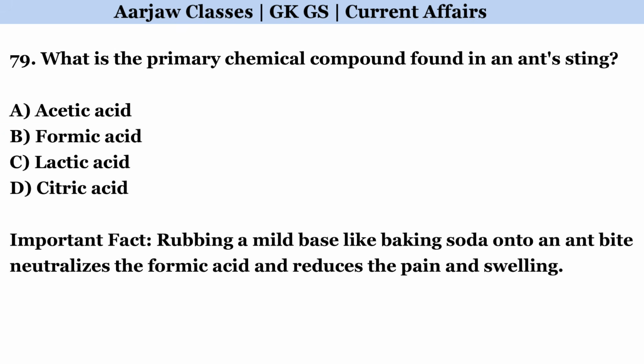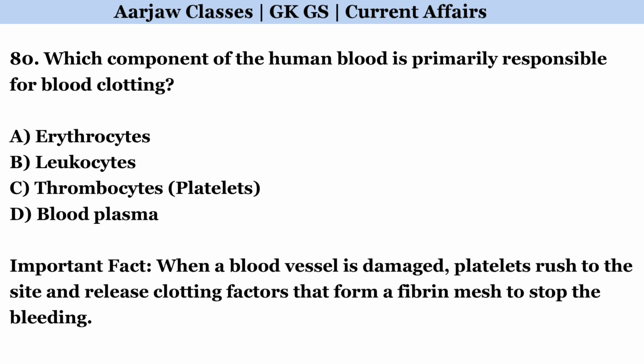What is the primary chemical compound found in an ant's sting? Correct option is B. Formic acid. Which component of the human blood is primarily responsible for blood clotting? Correct option is C. Platelets.